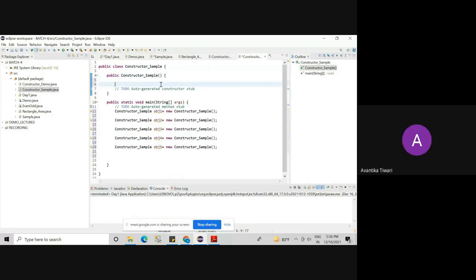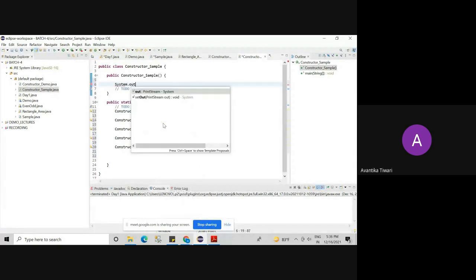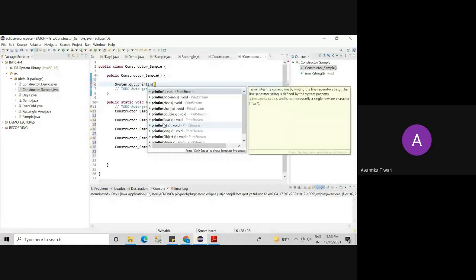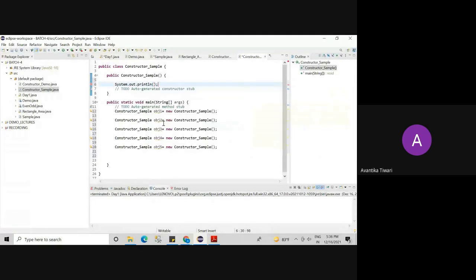Let's write one message in the constructor so that we can see how many times this message will be printed. Even in this way you can execute the program, but we won't be able to see anything because we are not printing anything or doing any action. So let's add some message. System.out.println. This is how we print a message in Java, and the message I am printing is I am constructor.